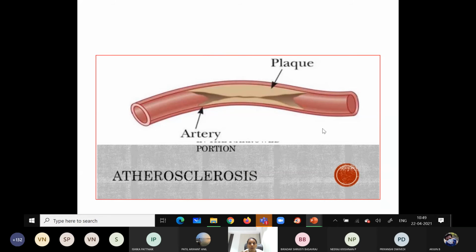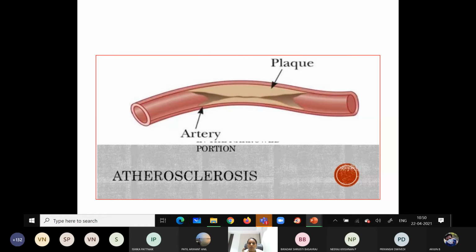Atherosclerosis is due to formation of the plaque due to the more lipid profile or the increased viscosity, like that. Whereas arteriosclerosis is the stiffness of the arteries with the aging process. During the aging process, the stiffness of the arteries will occur. That is called arteriosclerosis.